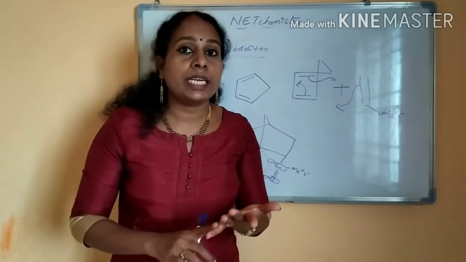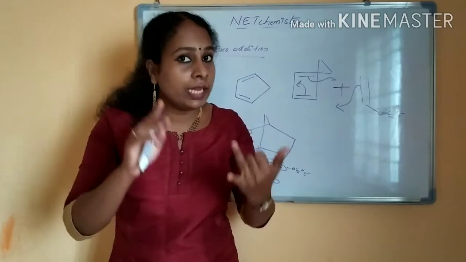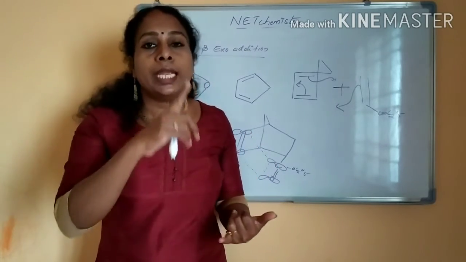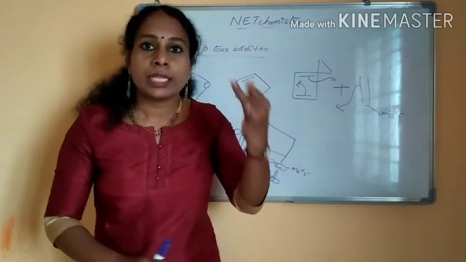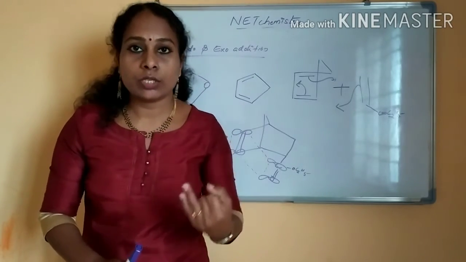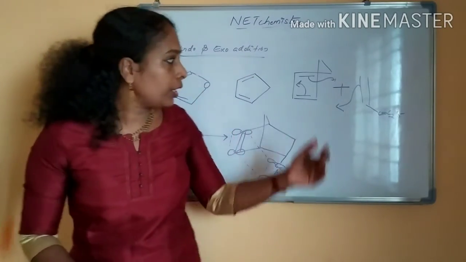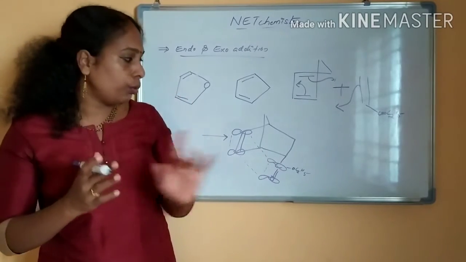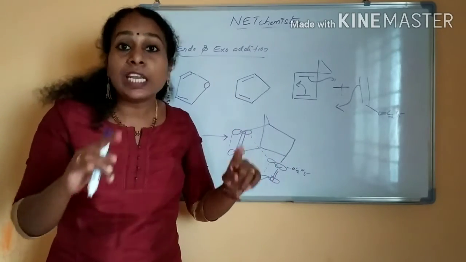So what all have you studied now? Regioselectivity you have studied: 1,2 and 1,4 products will be forming. That will give you the stable product, because the electron releasing and electron withdrawing groups will be either in the adjacent 1,2 position or in the 1,4 position. Then stereospecific product you have seen: trans isomer will give trans product, cis isomer will give cis product. Now this is endo and exo addition. Which product will be preferred? Always the endo product, with the electron withdrawing group facing inside, because the secondary orbital interaction will give you a stable delocalized system.